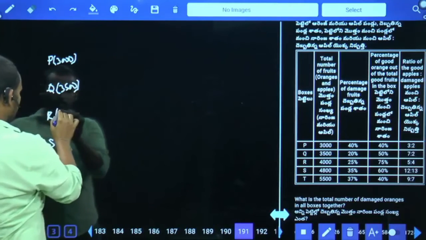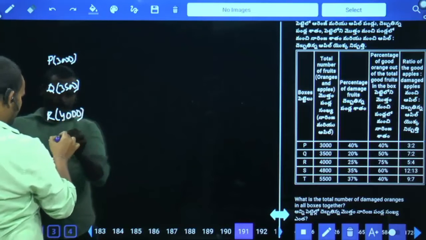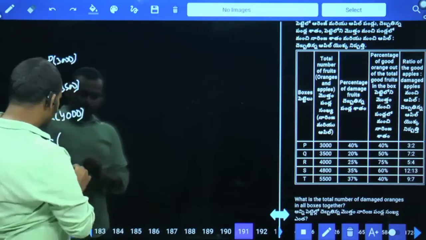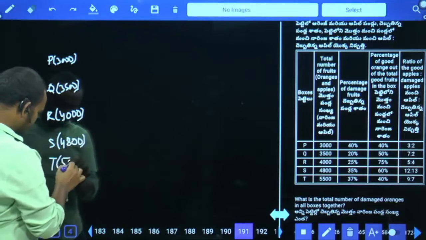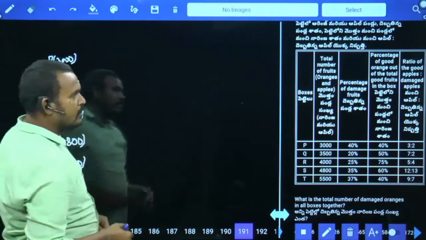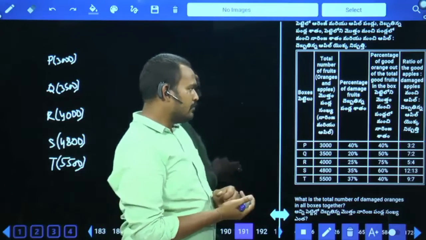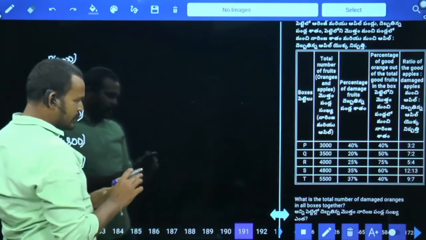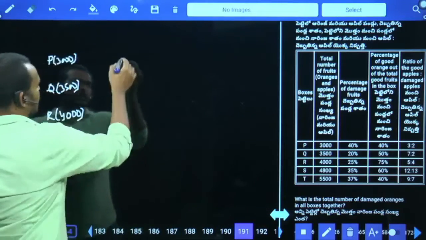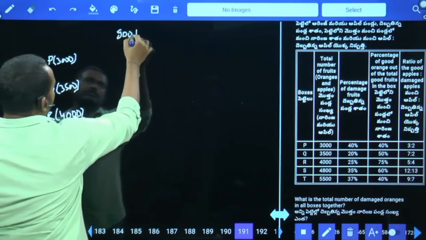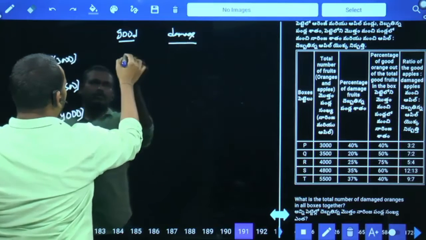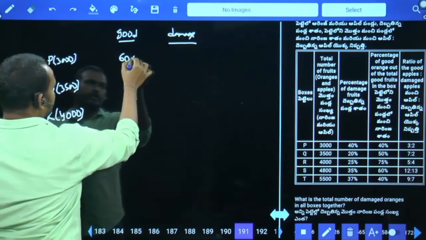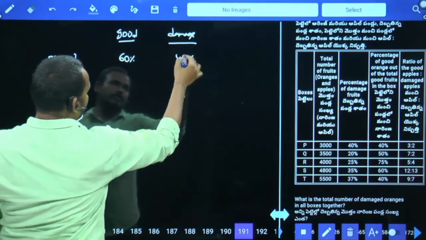Next 4000. Next 4800. Next 5500. And one more, percentage of damaged fruits 40%. If 40% are damaged, means good fruits are how much percent? 60%. Damaged fruits are 40%.